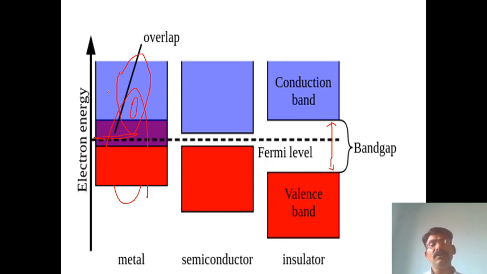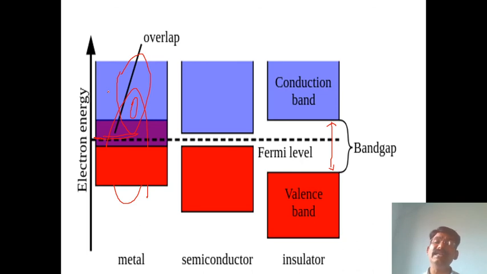Now semiconductors. The semiconductors are placed between the conductors and insulators. Here the band gap is less compared to the insulator. The gap is small. At ordinary conditions they do not act as good conductors.